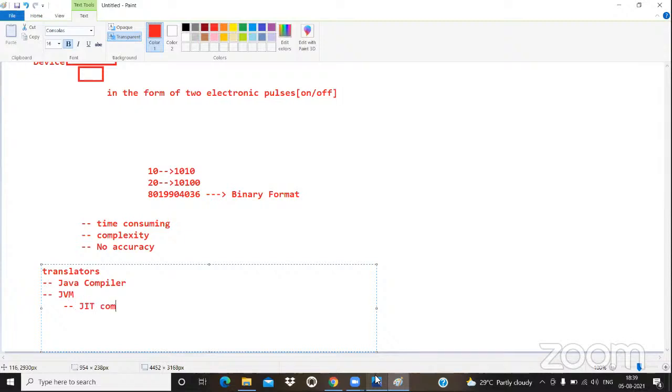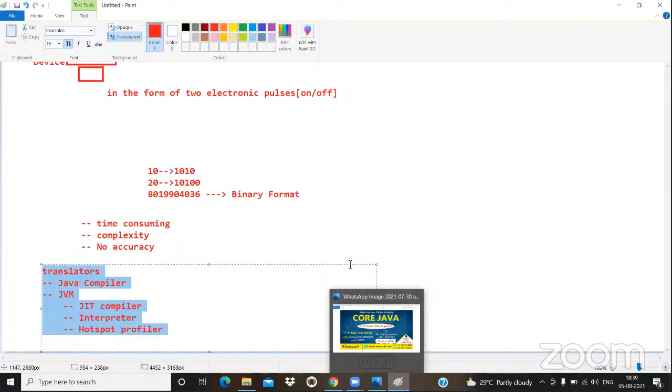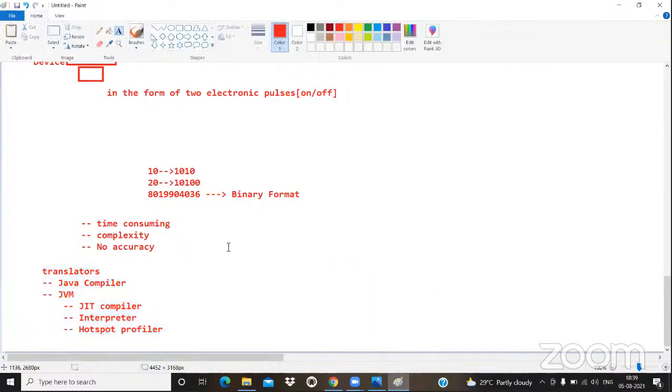In the JVM, we have three main components. One is the JIT compiler, another one is the interpreter, another one is the hotspot profiler. I'm challenging the people who completed entire core Java, better to ask what is hotspot profiler. Nobody will answer this question. But we are going to learn in detail in our coming classes. So how many translators do we have? There are two translators, the Java compiler and the JVM.